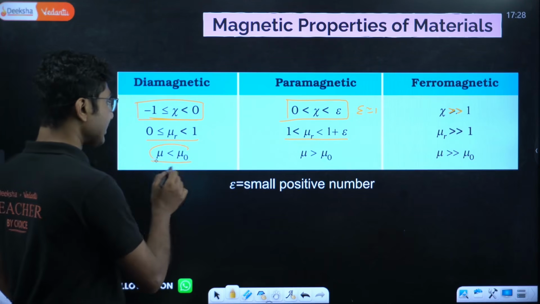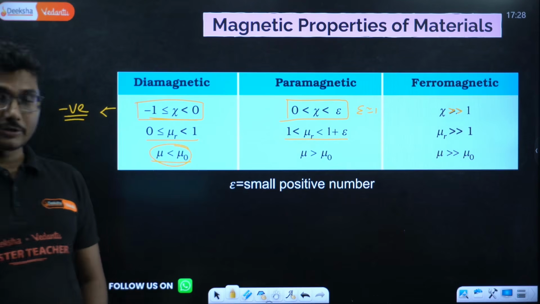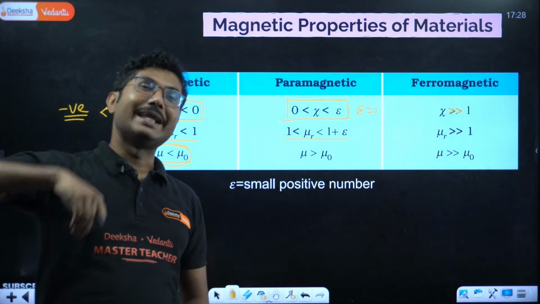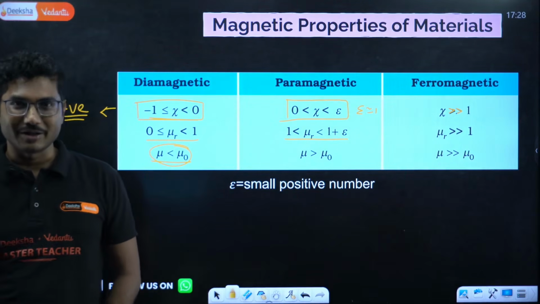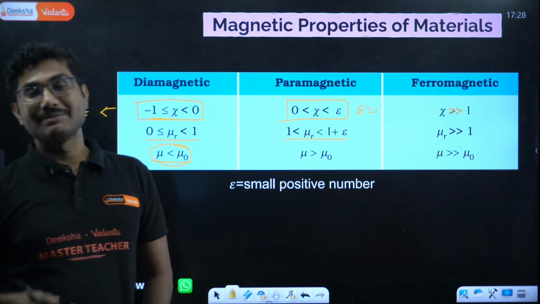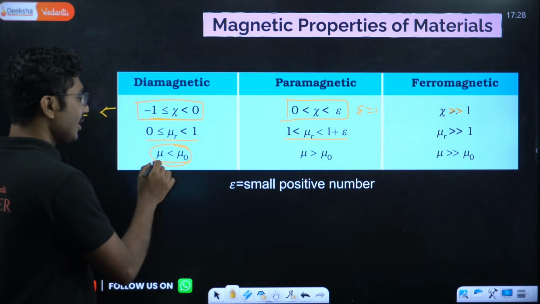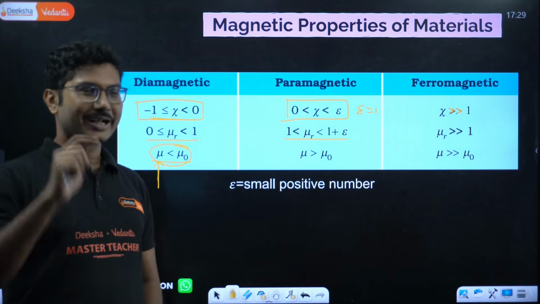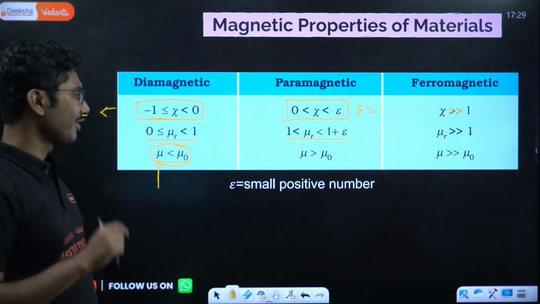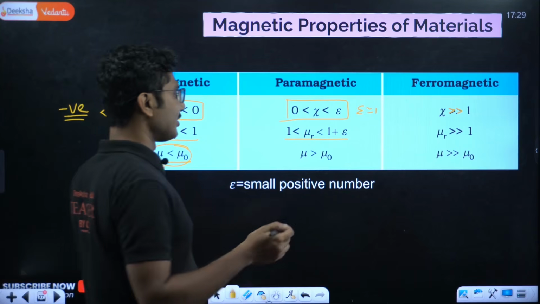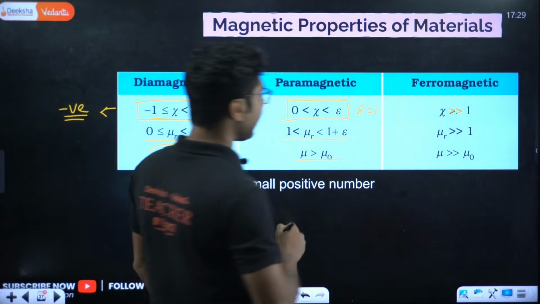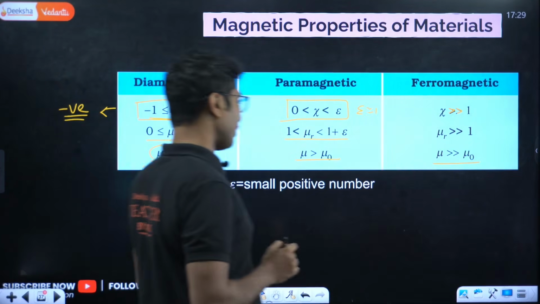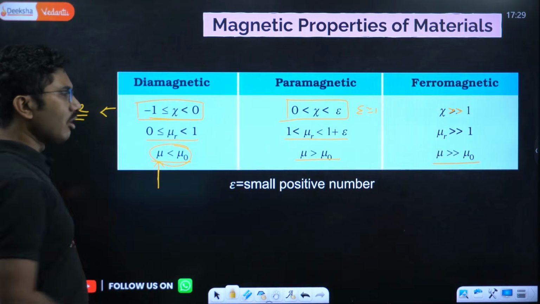This thing you never see in electrostatics. In electrostatics, epsilon naught was the smallest value. Any other medium will have greater than epsilon naught. But in case of magnetism, there are certain materials whose permeability can be even less than that of free space. So that is one interesting point, just for a little bit of twist. Now mu is greater than mu naught, obviously, and here mu is super duper greater than mu naught. Here epsilon is a small positive number.